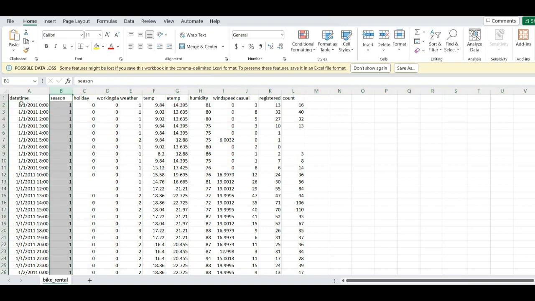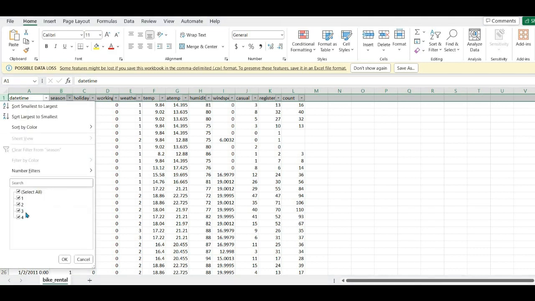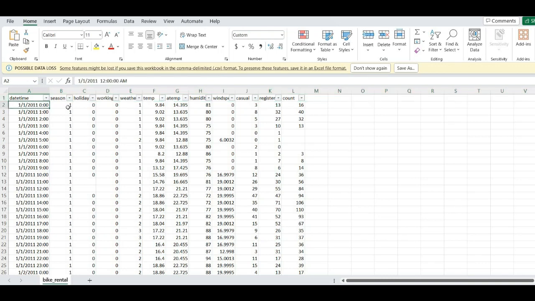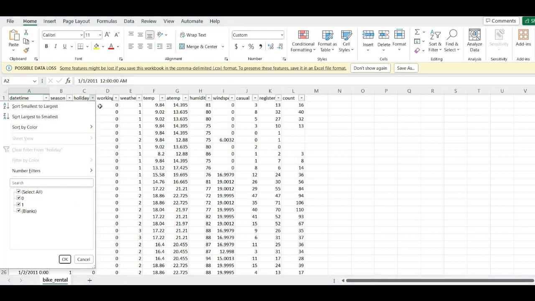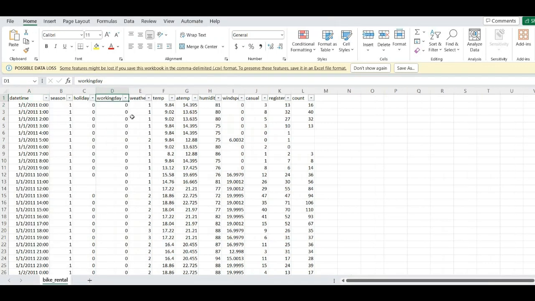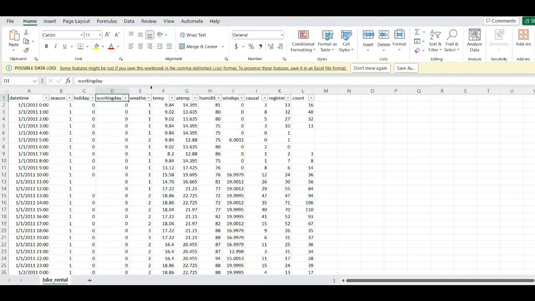Now the next column is season. We expect to have 4 different seasons, 1, 2, 3, 4, and basically at that particular hour, what kind of season it is, whether it's 1, 2, 3, or 4. Similarly, we have a holiday column which tells us whether that particular day was a holiday or a non-holiday. So 0 means it was not a holiday and 1 means it was a holiday. Similarly for working day, which tells us whether it was a working day or not. If the value is 1, that means it's a working day. When the value is 0, it's a non-working day.